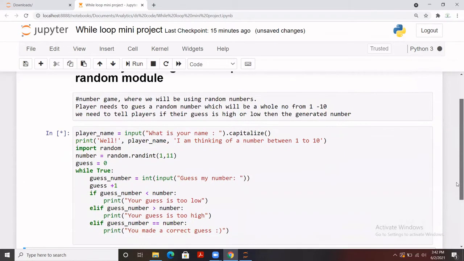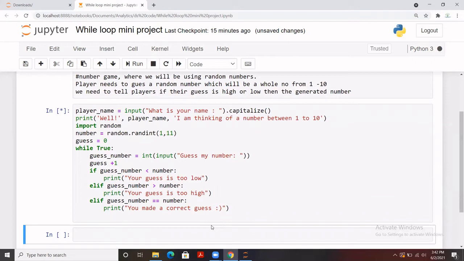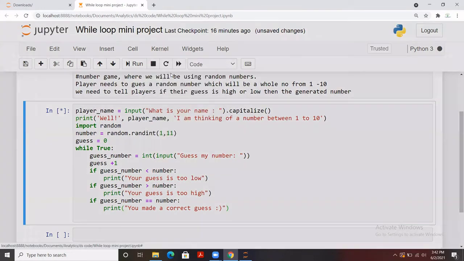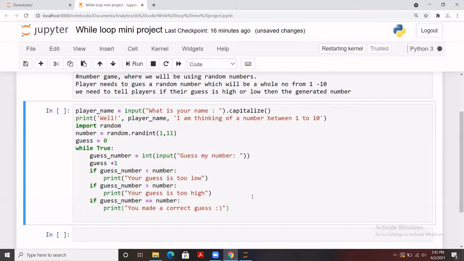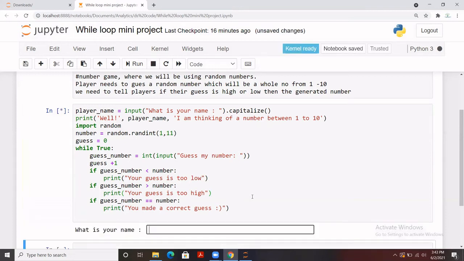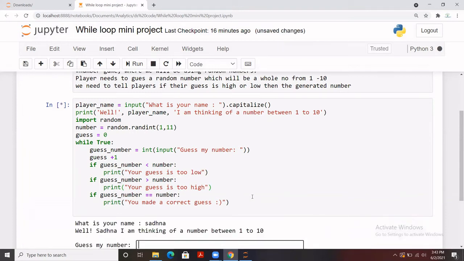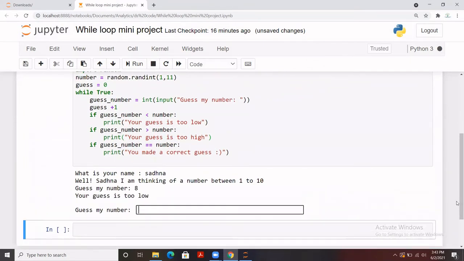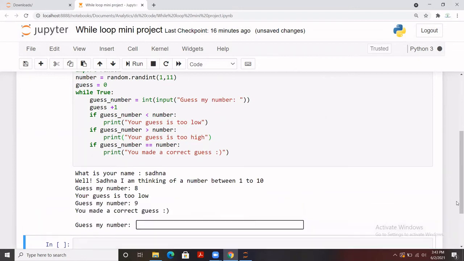Okay, so what we did here, yes, let me put that into the if condition only. I'll explain you the reason. So let's move to the kernel and let's restart, and then this is going to be restarted. Okay, so let me run it and let me enter my name here. So it says that I'm thinking of a number between 1 to 10. So let me guess, which is too low. So yes, the second time I made a correct guess.